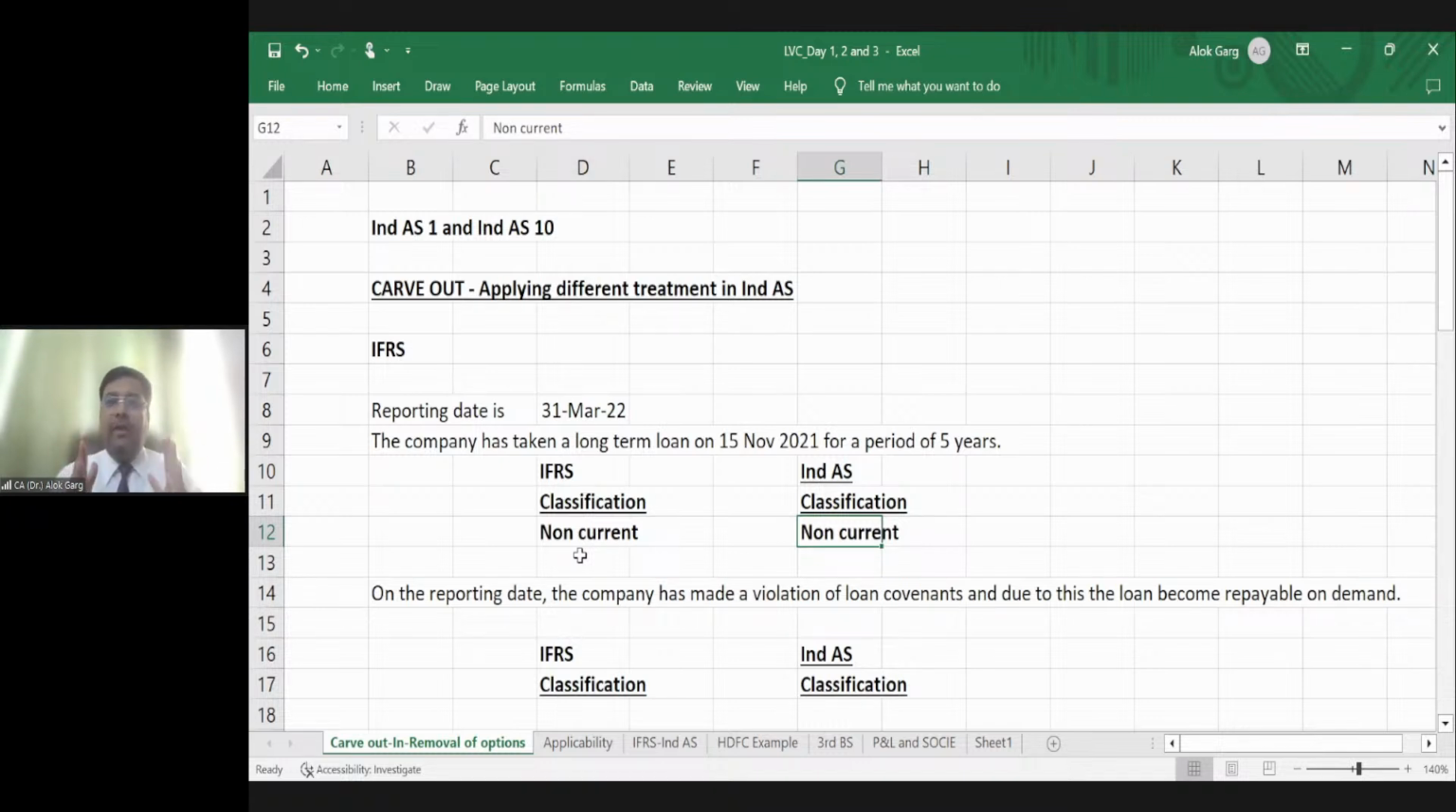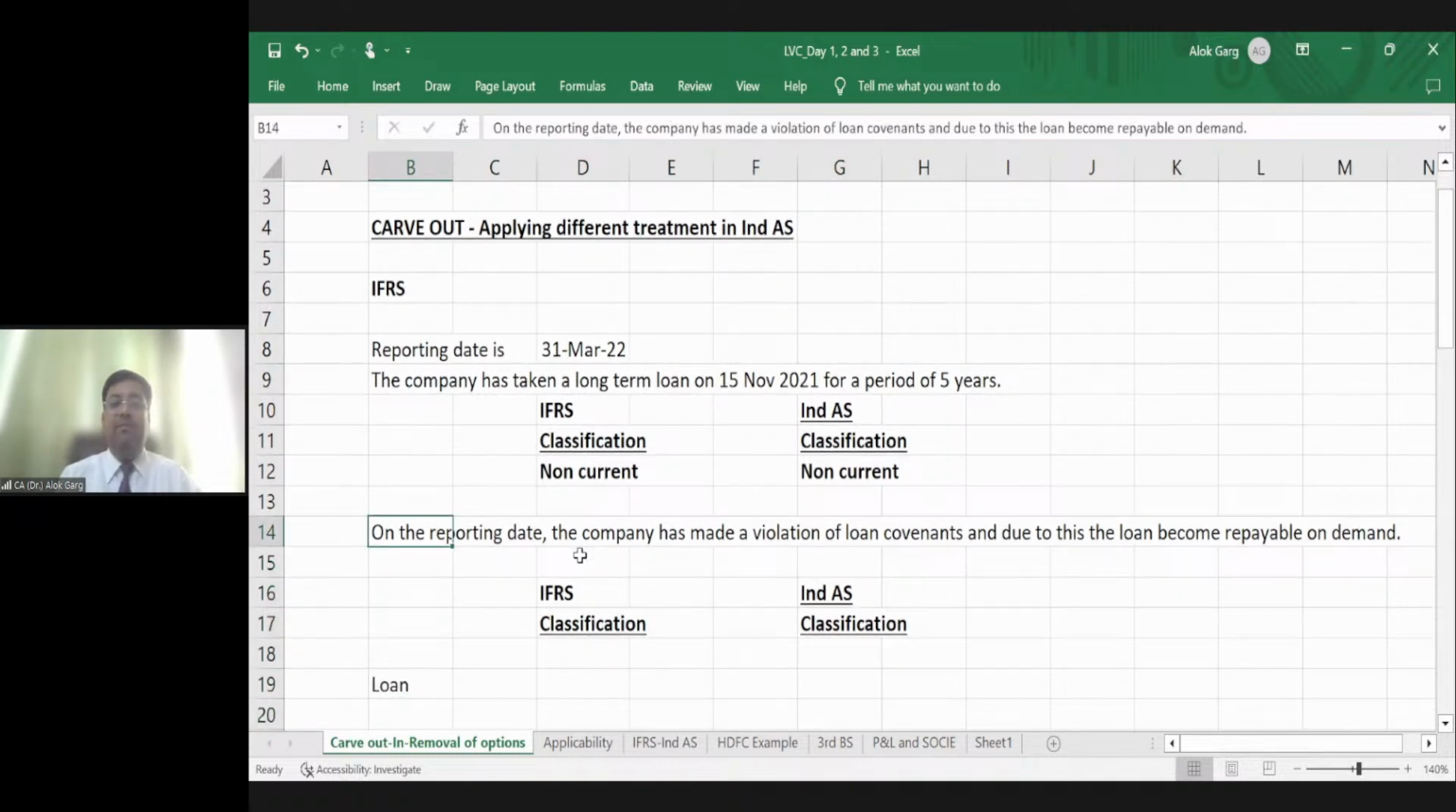Because on the reporting date, still this loan has a repayment maturity or repayment obligation after 4 years and 7 months, right? On the reporting date, the company has made a violation of loan covenant, and due to this, the loan becomes repayable on demand.